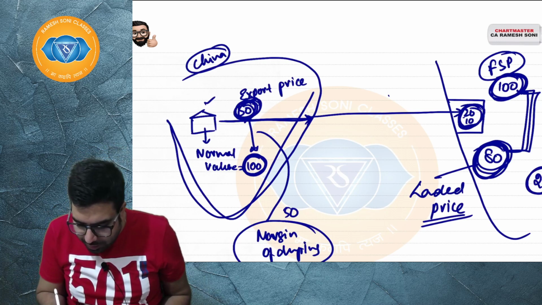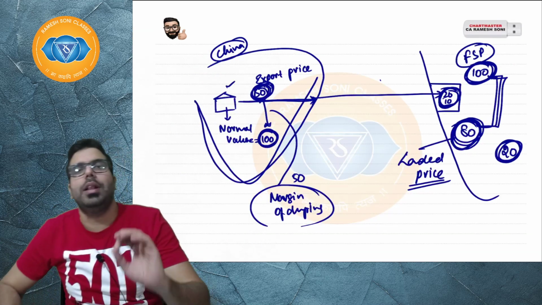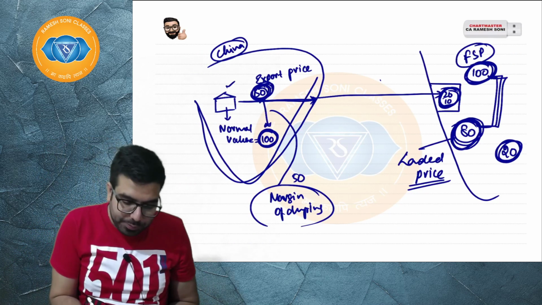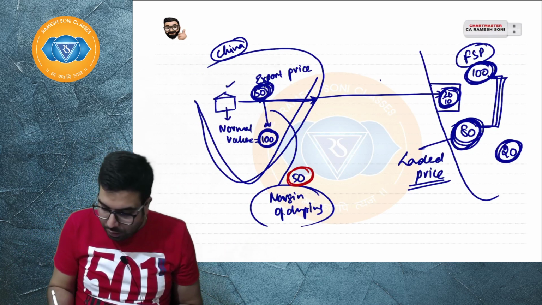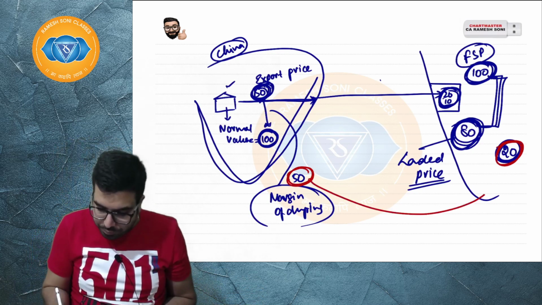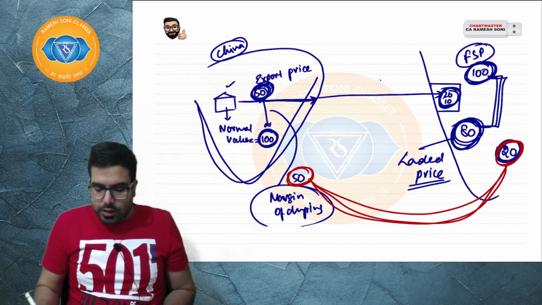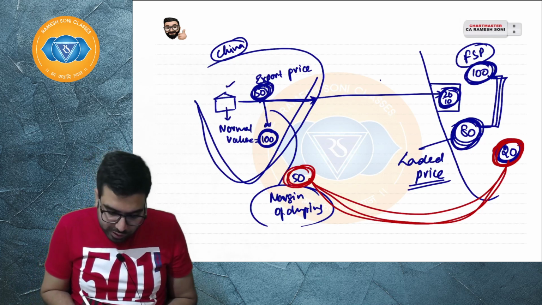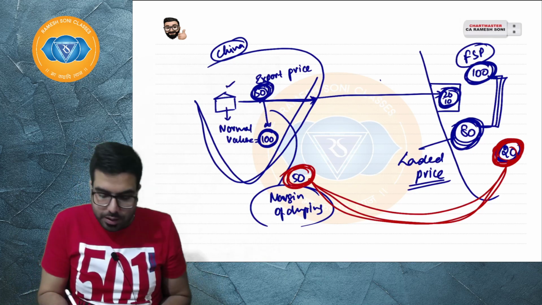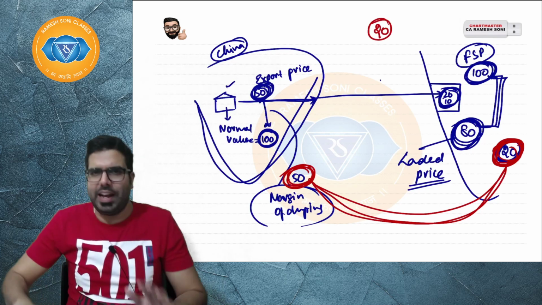Now you tell me, what will be the anti-dumping duty which will be levied? The government will levy duty which will be the lower of 50 or 20. Which is the lower of these two? This is known as the injury margin. This is known as the margin of dumping. So which is lower? 20 rupees. So anti-dumping duty will be levied at the rate of 20. I hope everyone is clear.